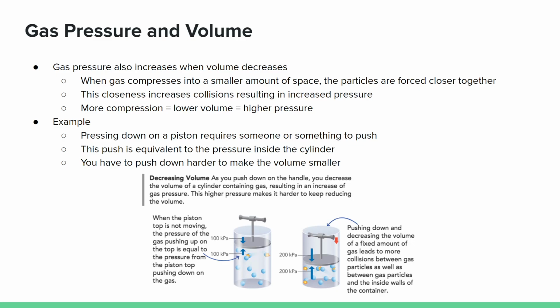And here's an example. Pressing down on a piston requires someone or something to push. This push is equivalent to the pressure inside of the cylinder. You have to push down harder to make the volume smaller because there's so much pressure in the container. And going to the model, this is similar to the example, but as you push down on the handle, you decrease the volume of the cylinder containing gas, resulting in an increase of gas pressure. The higher pressure makes it harder to keep reducing the volume, which is you pushing down on the handle.